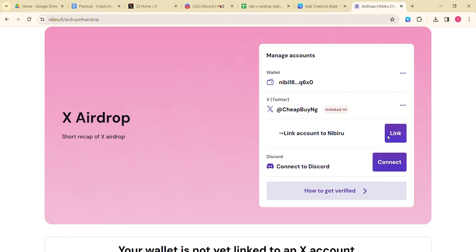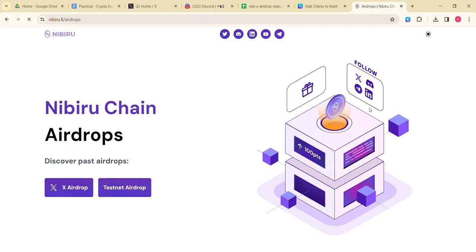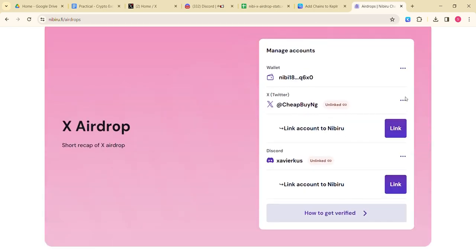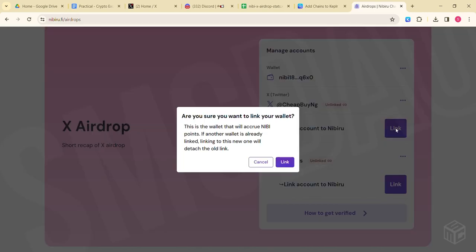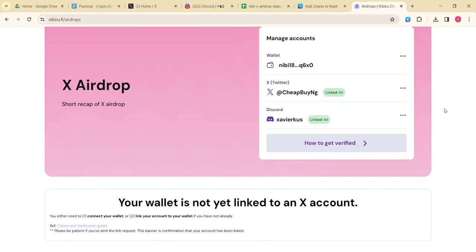Then you tap on connect Discord. Let's tap on connect Discord, authorize. Okay, I believe our Discord has also been connected. After you do this, tap on link. This is the wallet that will accrue Nibi points. If another wallet is already linked, linking to this new one will replace it. You tap on link. Awesome, so you can see now it's been linked.